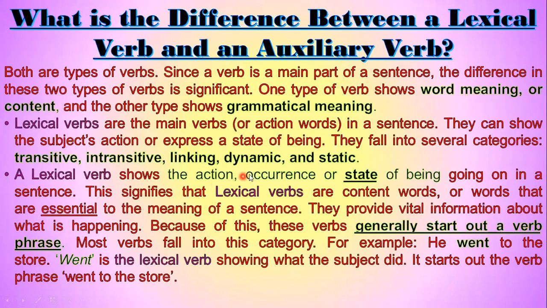A lexical verb shows the action, occurrence, or state of being going on in a sentence. This signifies that lexical verbs are content words, or words that are essential to the meaning of a sentence. They provide vital information about what is happening. Because of this, these verbs generally start out a verb phrase. Most verbs fall into this category. For example, he went to the store. Went is the lexical verb showing what the subject did. It starts out the verb phrase went to the store.